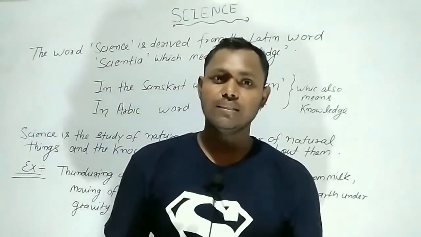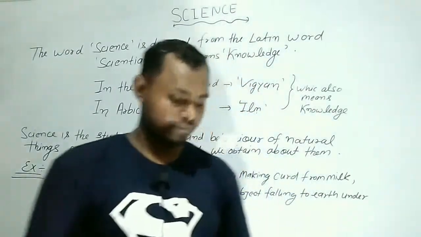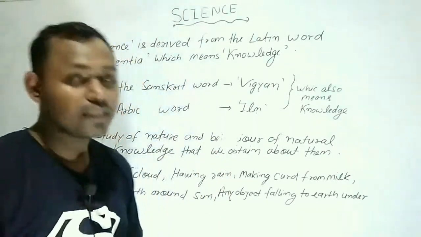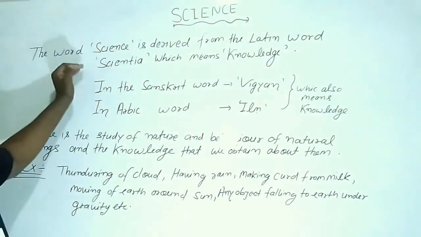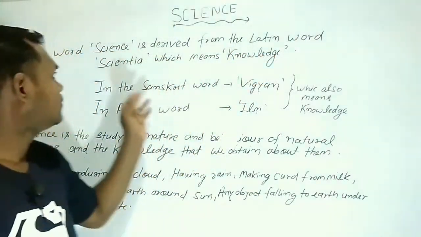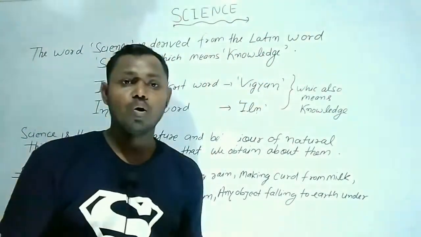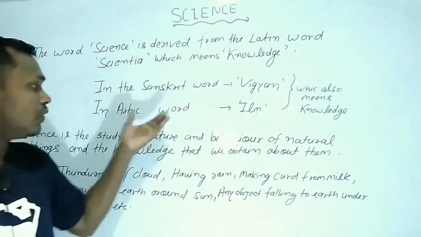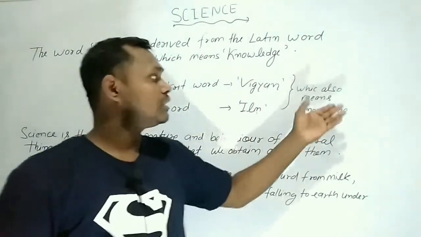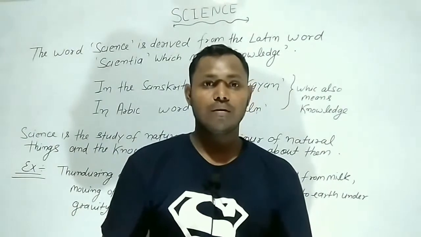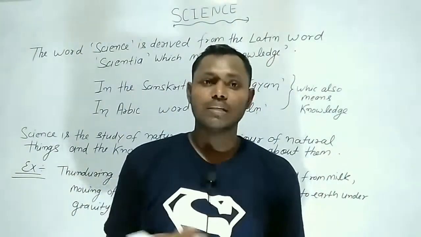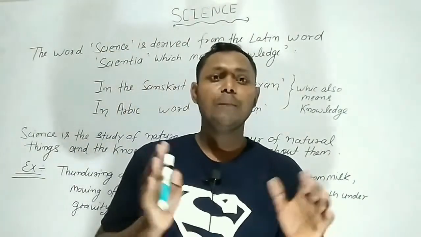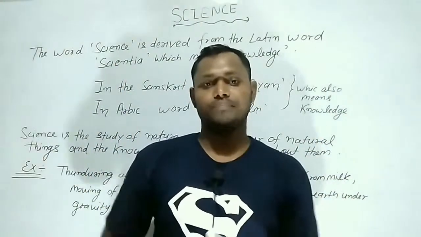When you see the word science, a question arises in your mind: what is science? Let us define it. The word science is derived from the Latin word scientia, which means knowledge. In the Sanskrit word vigyan and the Arabic word ilm, it also means knowledge. That is, in every language, science means knowledge, to take knowledge of everything around us.